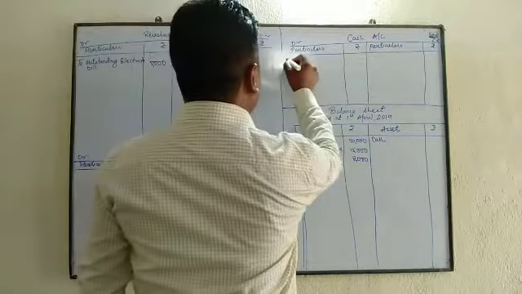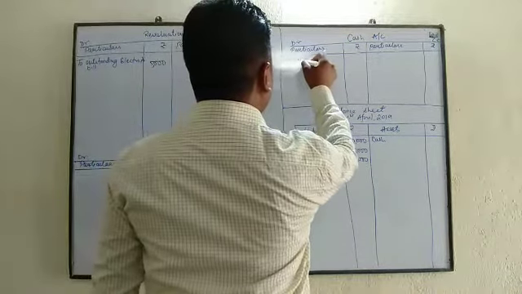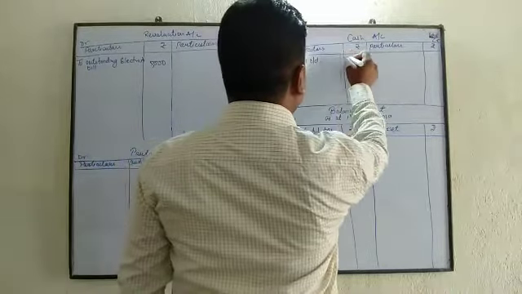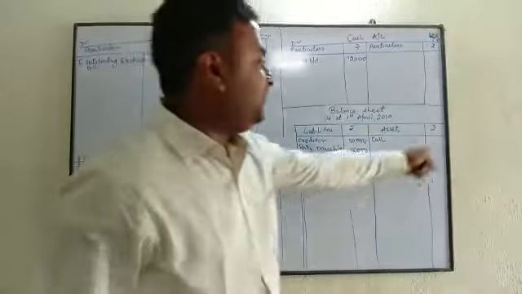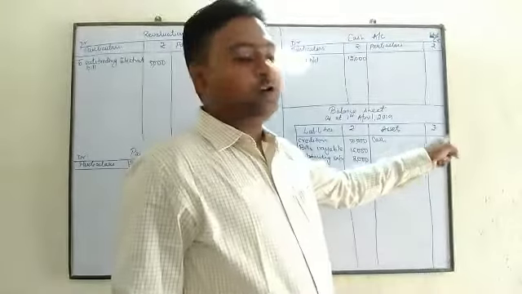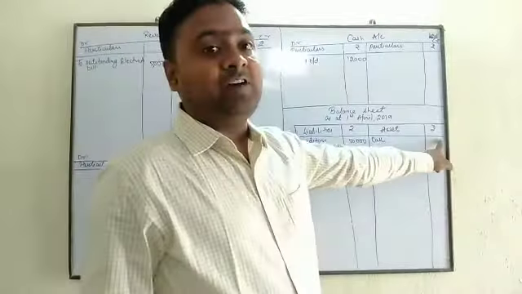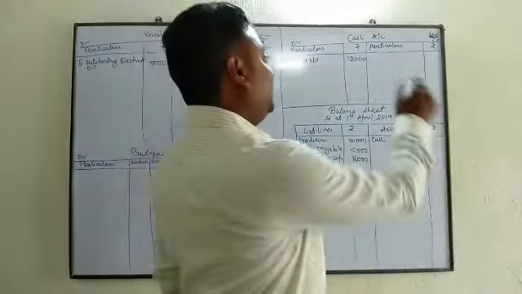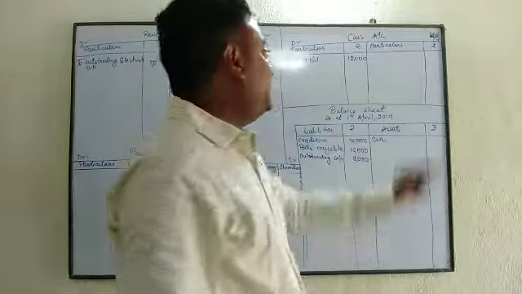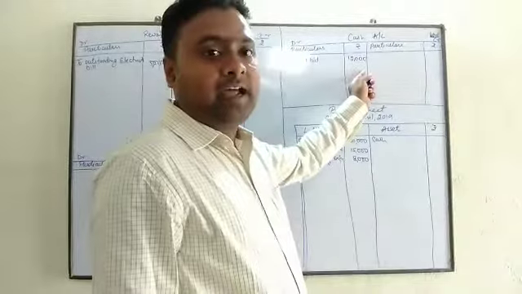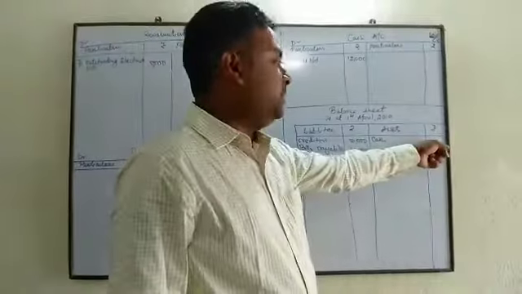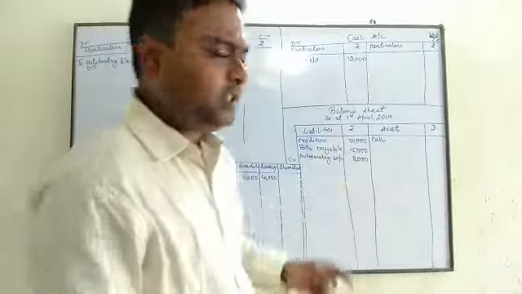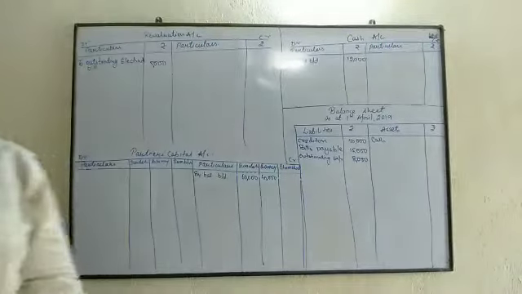So debit balance, opening balance will be to balance b/d 12,000. And this side figure, beta, we will not write it now. We will write it afterwards, at the end, when we find the closing balance of cash. Beta, this is the opening balance of cash, right? When we find out the closing balance of cash, that closing balance will appear here. Is it clear? So leave that amount column.